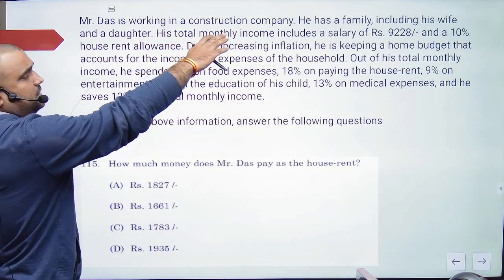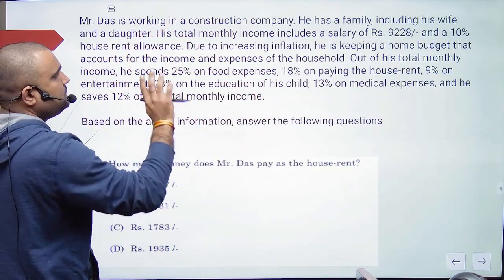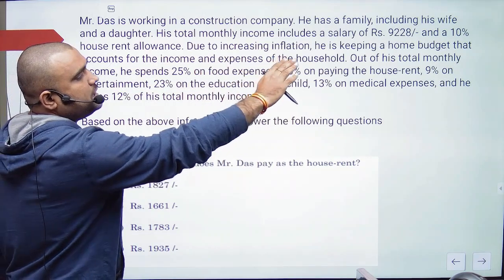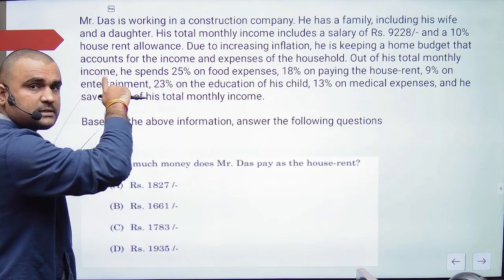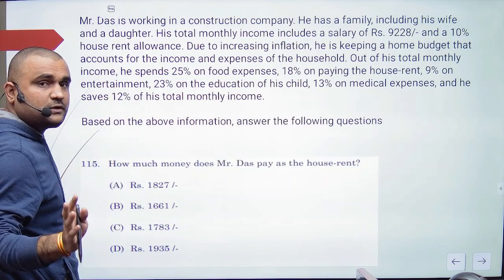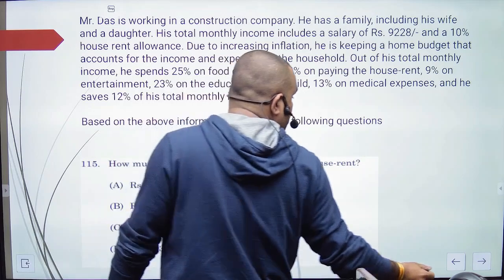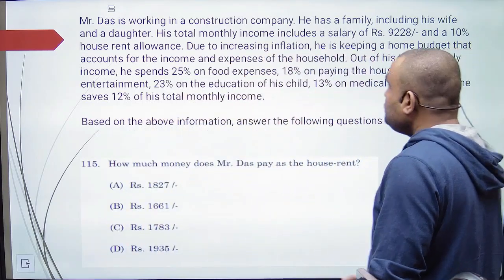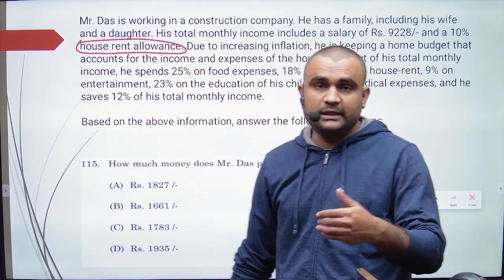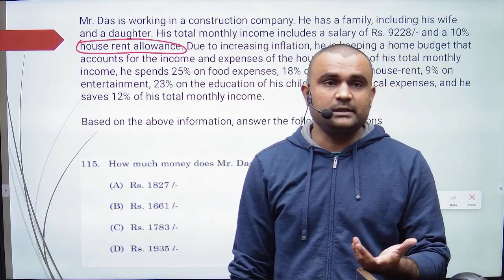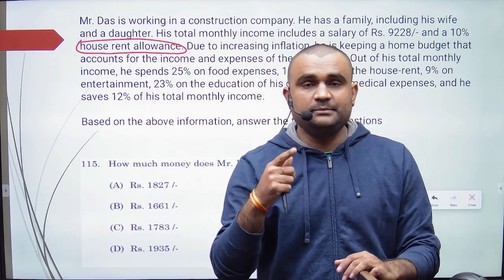Mr. Das is working in a construction company. He has a family including his wife and daughter. His total monthly income includes salary and 10% HRA. First, you have to know what HRA is. The majority of students don't know what HRA, house rent allowance, is. Those who know can solve it, but what about the others? So this is the problem.